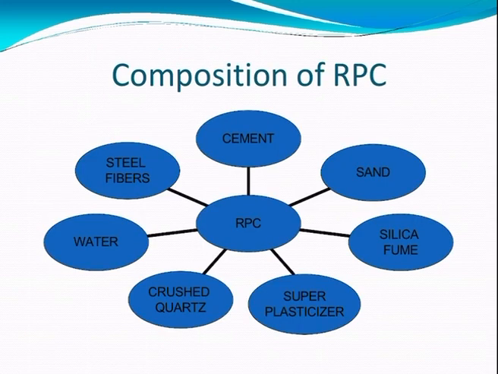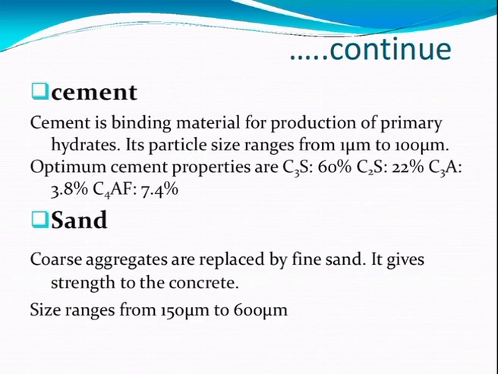The composition of reactive powder concrete. Mainly, reactive powder concrete constitutes cement, sand, silica fume, superplasticizer, crushed quartz, water and steel fibers. Moving on to the main constituents of reactive powder concrete. The first one, cement. Cement is a binding material for the production of primary hydrates. Its particle size ranges from 1 micrometer to 100 micrometer.